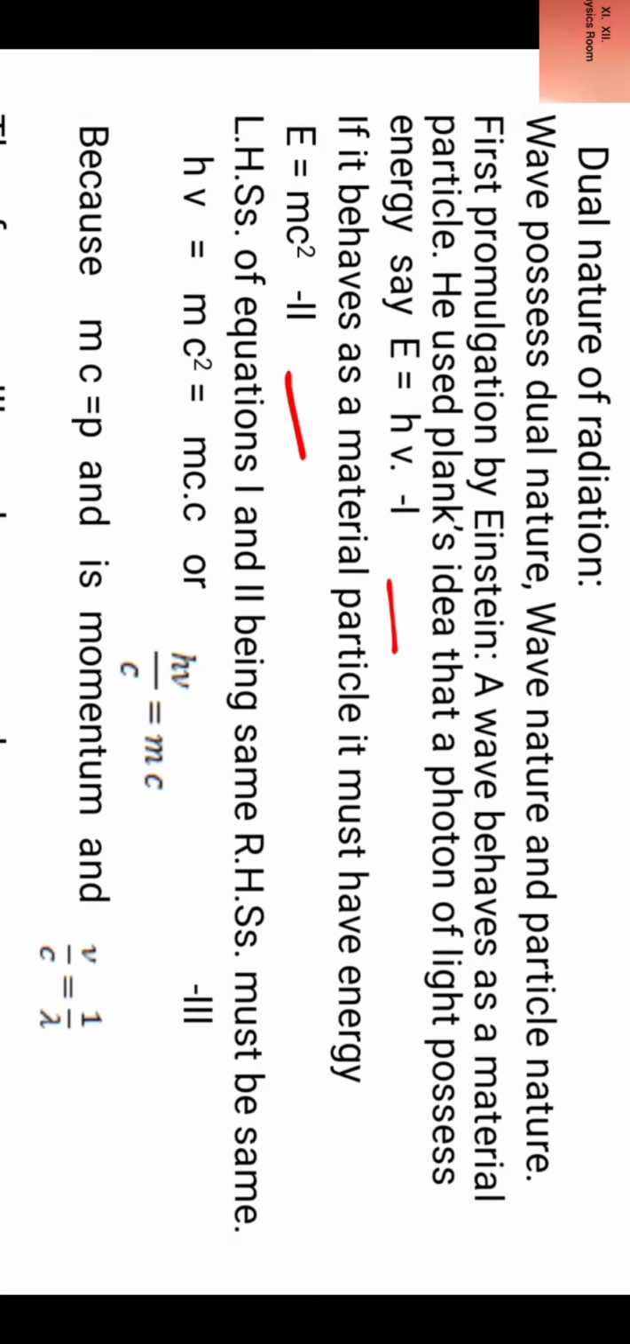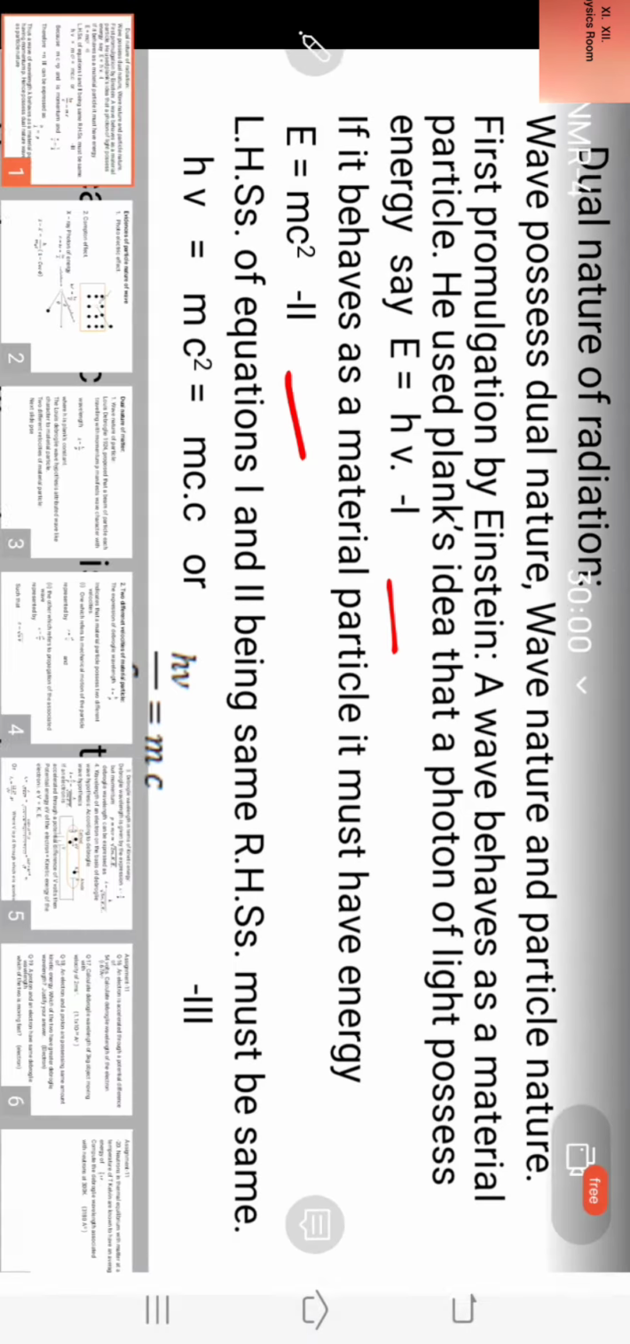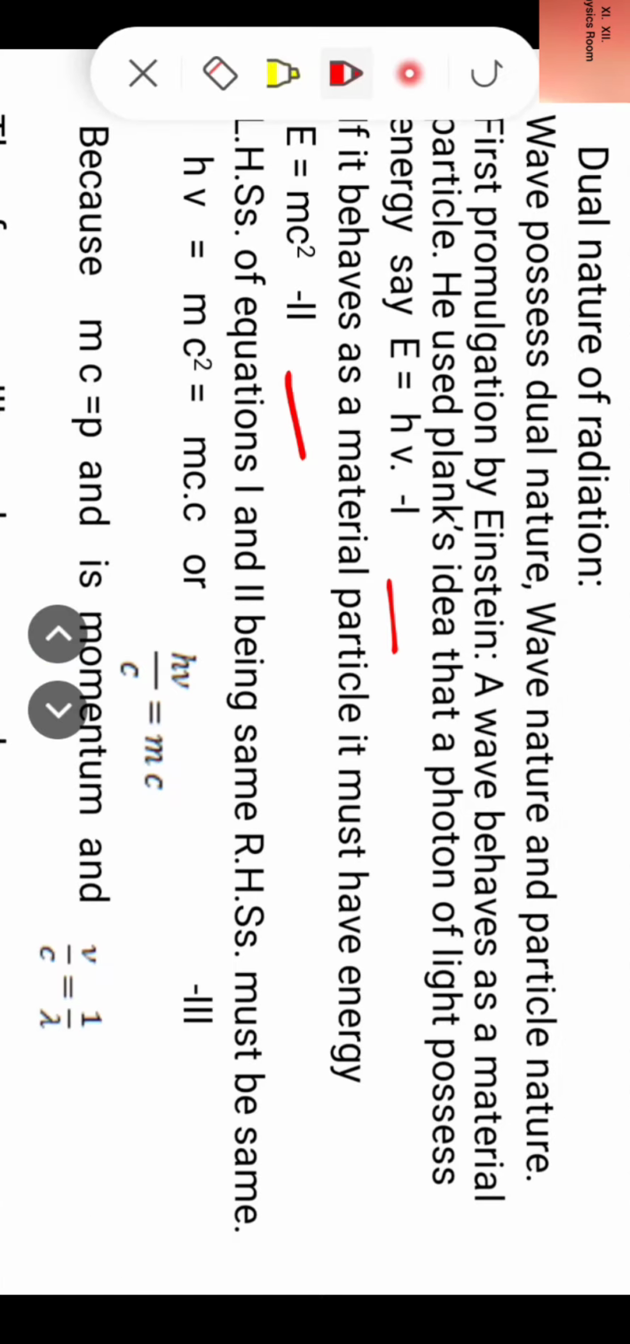Since the left hand sides of equations 1 and 2 are the same, the right hand sides must be the same. Therefore we write h nu is equal to mc square. The c square we split into c as is, or we can write this equation as h nu by c equal to mc. Mark it as equation number 3.